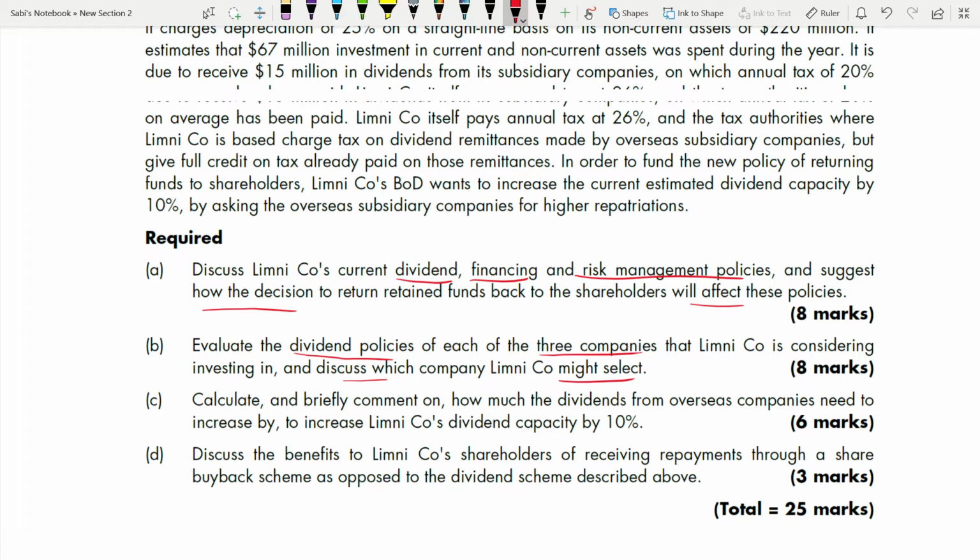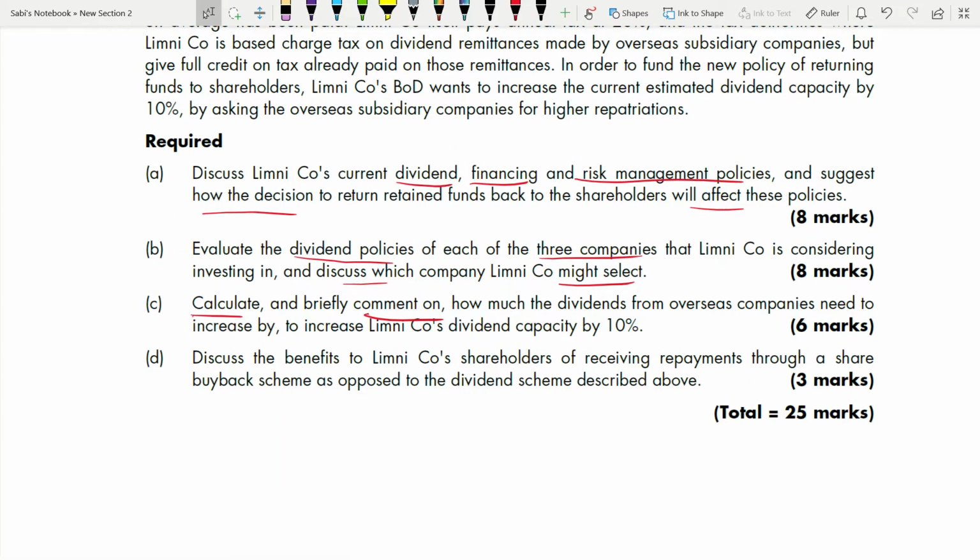Next, we have calculate and briefly comment on. So we have to calculate, we have to comment also. How much the dividend, here we have to do calculation, okay? How much dividends from overseas companies needs to be increased by to increase Limni company's dividend capacity by 10%. So in the case study, we saw that dividend capacity has to be increased by 10%, right? So to increase that dividend capacity by 10%, how much do dividends from overseas companies need to be increased? That needs to be worked out, right? Next we have, and it's for 3 marks, right?